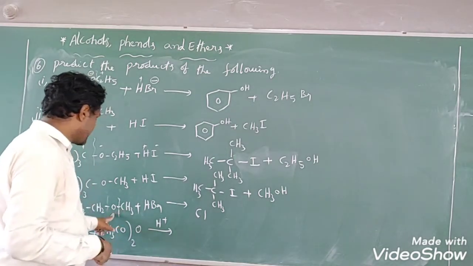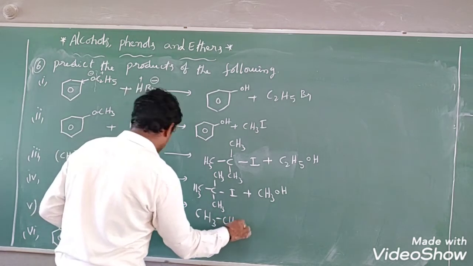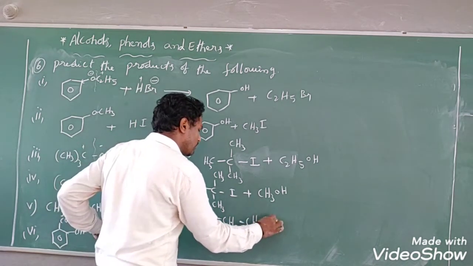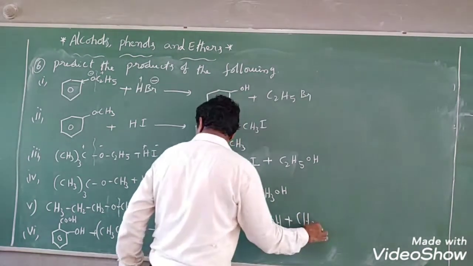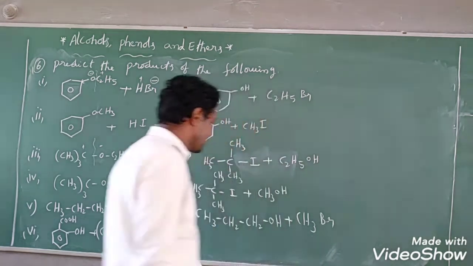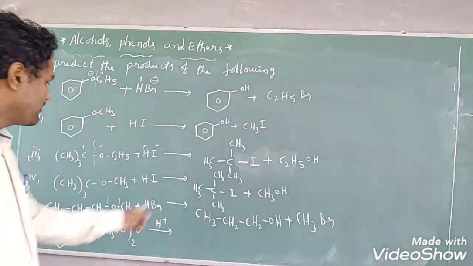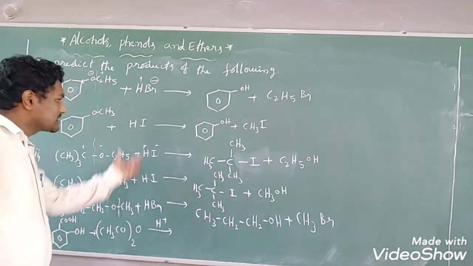So here the bond breaks, and what compound do we get? CH3CH2CH2OH, right? On the carbon, iodine will attack. Here they have given bromine, so bromine will attack, giving CH3Br. I hope everybody understood this, right? And this question, we will see that.